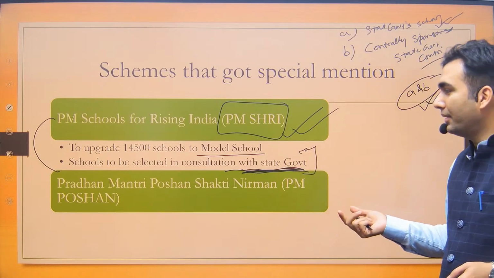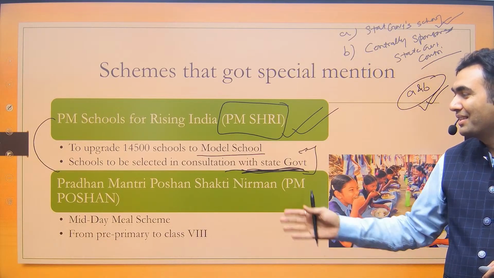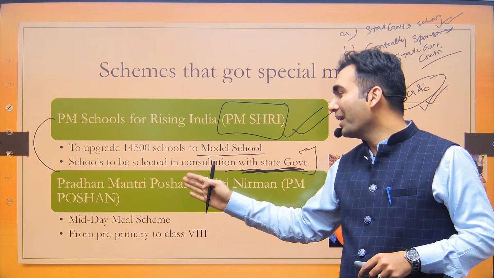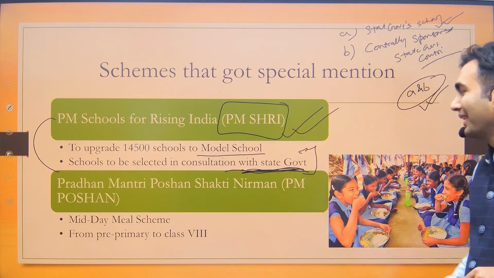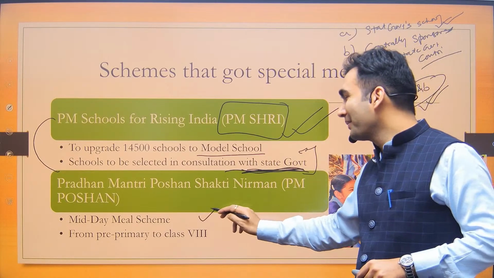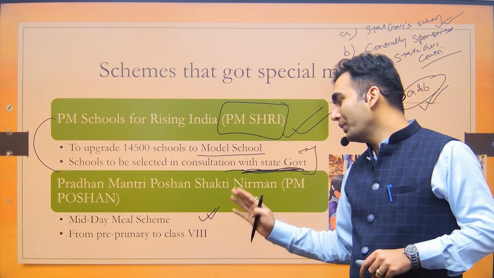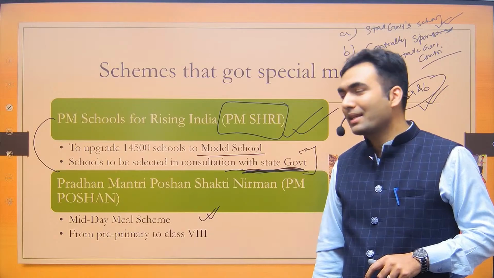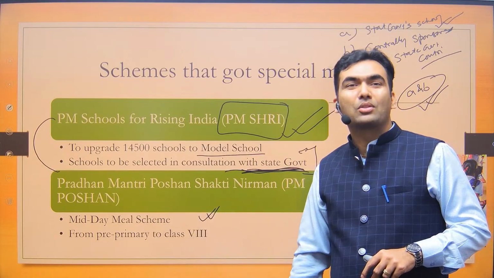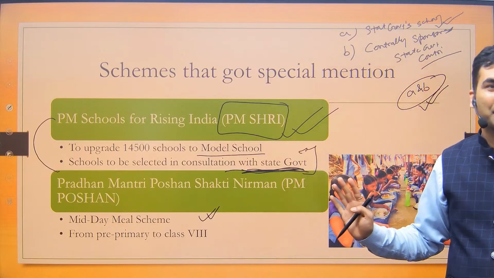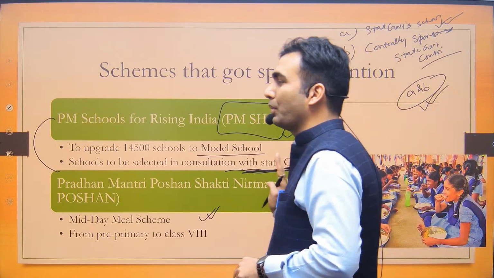This is again like they have changed Faizabad to Ayodhya and they have changed the name of midday meal scheme to प्रधानमंत्री पोषण शक्ति निर्माण. ठीक है. So nothing has changed, and they have simply added one component that earlier from first standard to 8th standard midday meal was provided. Now they are saying that the pre-primary students will also be provided midday meal. Okay, nothing has changed as such in PM Poshan scheme.